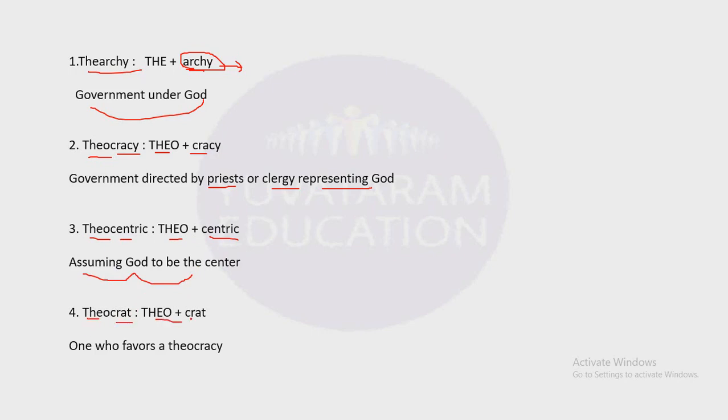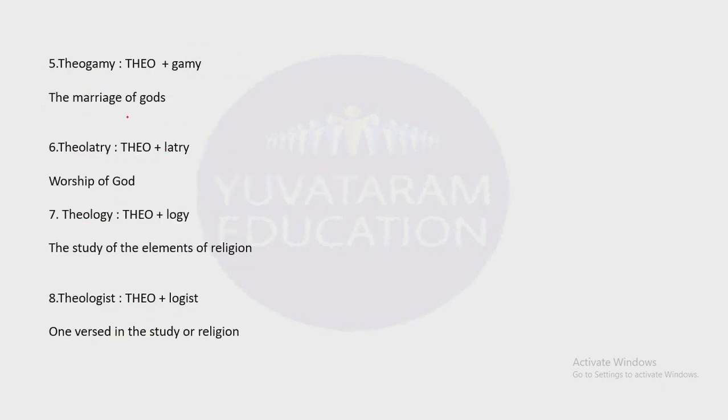Theocrat. Theo plus crat. One who favors theocracy. Now one who favors this form of government is called a theocrat. Next one, theogamy. Now we learned about gamy.